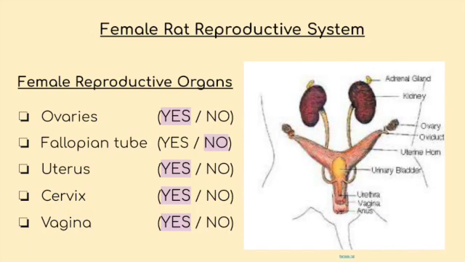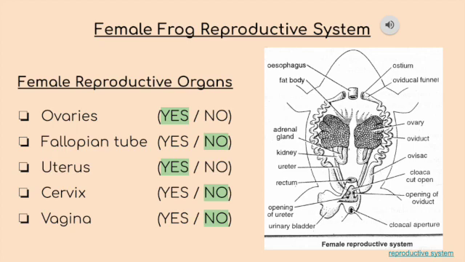The female rat reproductive system includes ovaries, uterus, cervix, and vagina, but they do not have fallopian tubes. Female rats have all reproductive system organs except fallopian tubes. Unlike the female rat, female frogs do not have a vagina or cervix and instead rely on external fertilization. But similarly, both species do not have fallopian tubes.